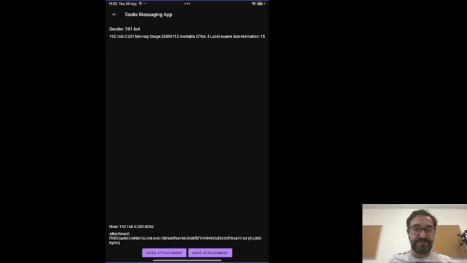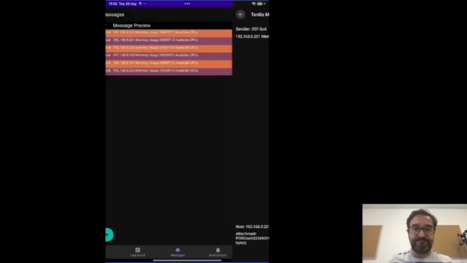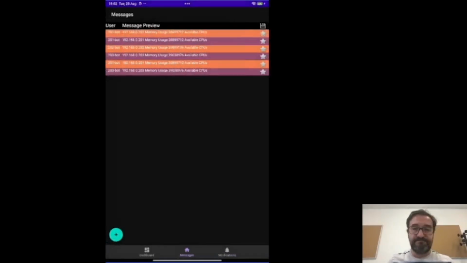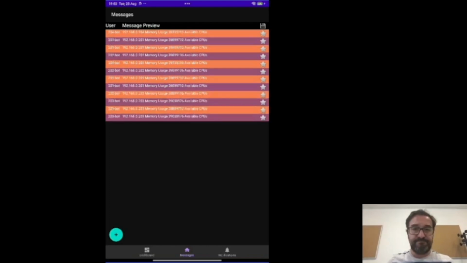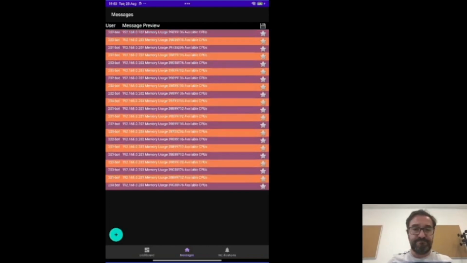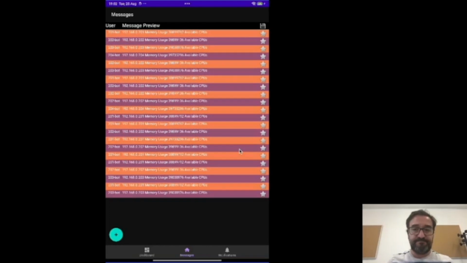So I'm starting to receive messages from different nodes, which I can check if I click the message. Here it is. I can also save the attachment if I want. So as you can see, all of these things are integrated. And if we wait for a while, the Android, as you can see now, is receiving lots of messages. This is the anti-entropy working.